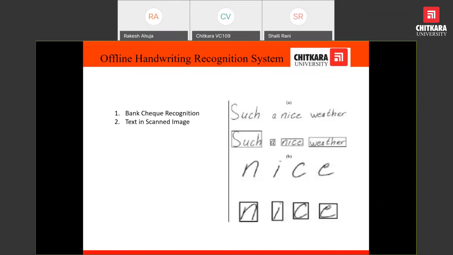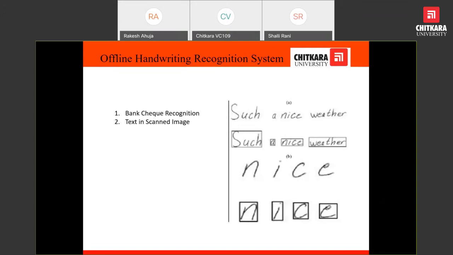An example of the online handwriting recognition system is for places where, suppose we have visited a place whose language we don't know, for a country or state. For example, we are in Punjab and we want to go to Tamil Nadu, where all the hoardings and signs are in the Tamil language. In this case, we will capture these hoardings, analyze them, and it will convert them into English-like language.